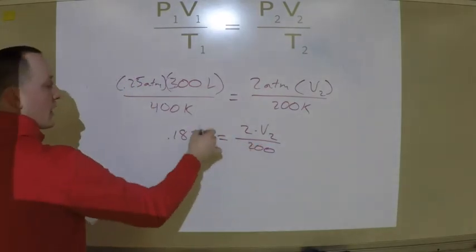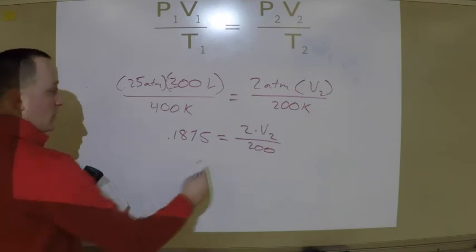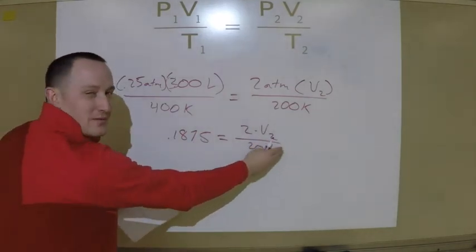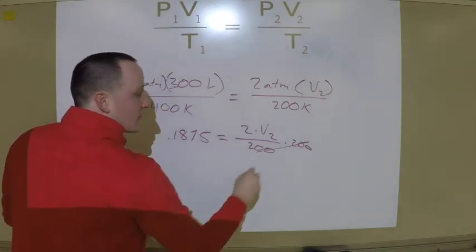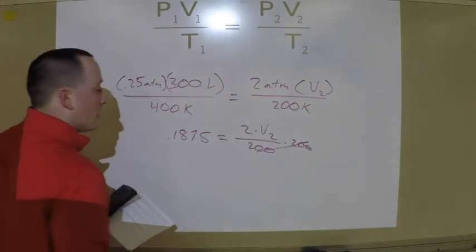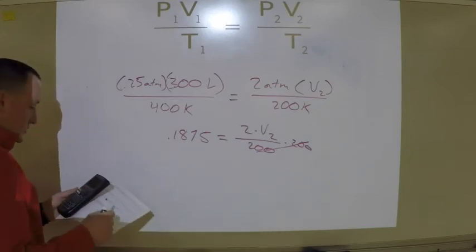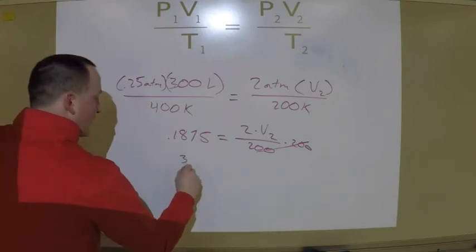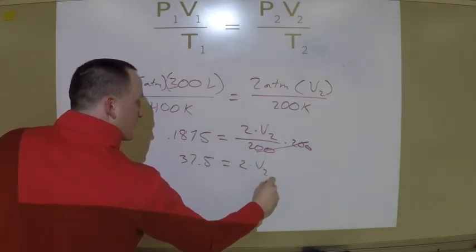So I'm going to multiply by 200 on this side. And when I multiply by 200 on this side, I'm technically also doing that over here, but I'm canceling those out because they negate each other. So times 200, I get 37.5 is equal to 2 times V2.